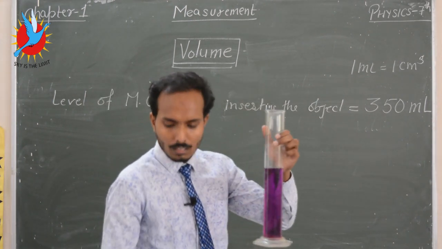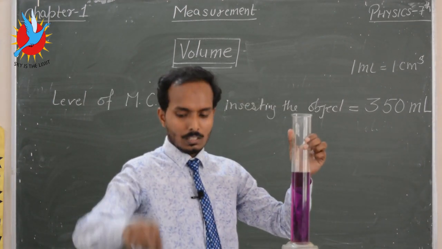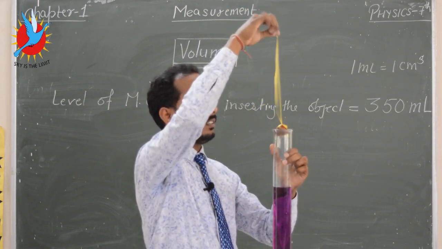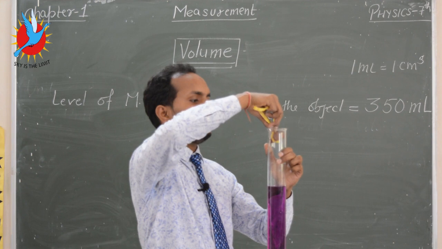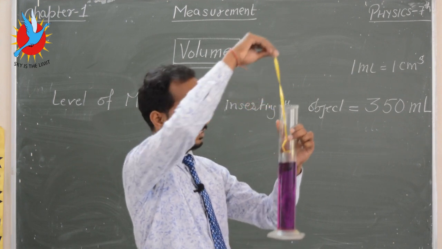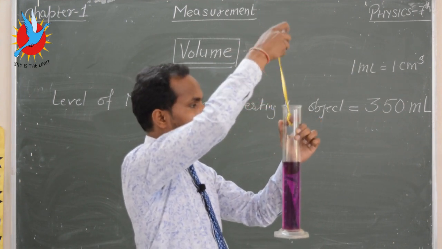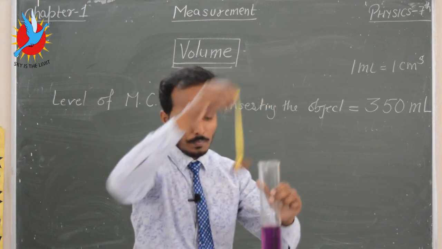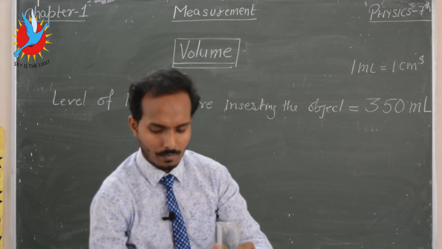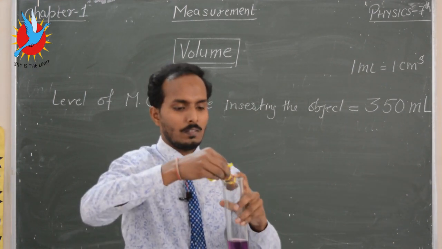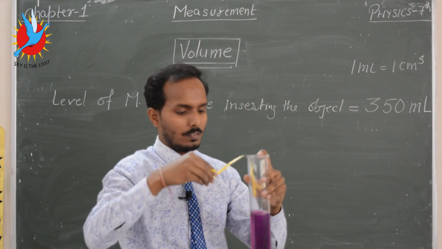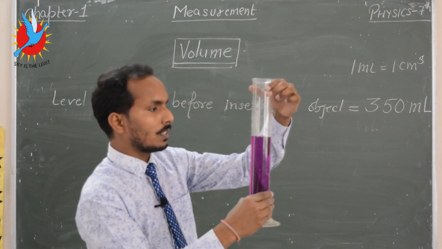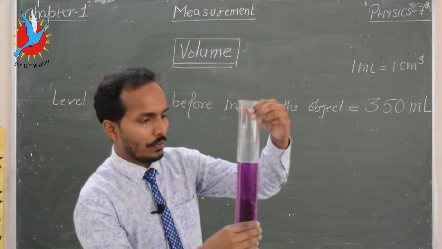Now I am inserting this object in this liquid. I observe that its value is 450.